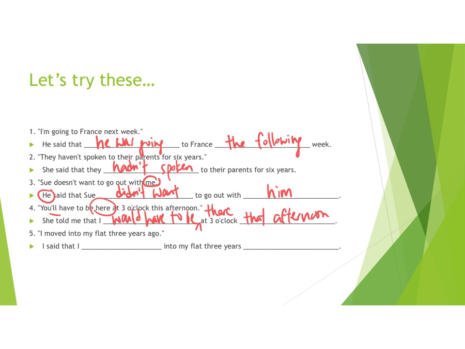The last one: "I moved into my flat 3 years ago." I said that I had moved. So past tense has to be changed to past perfect. Into my flat 3 years before or previously. So when you pay attention to the tense and the words related to time and places or locations, change the words, change the tenses, then you can do reported speech perfectly. This is the end of this video. Thank you.